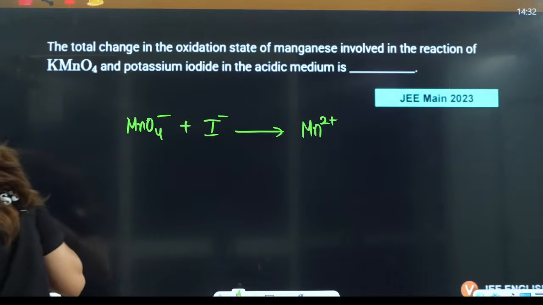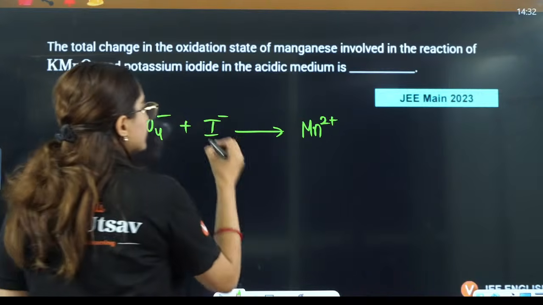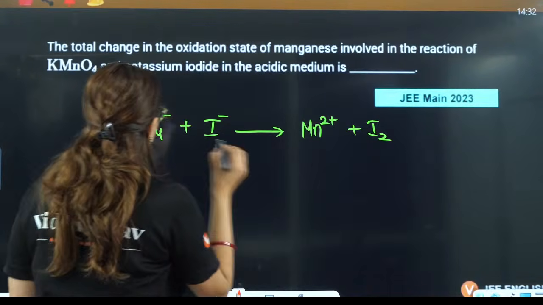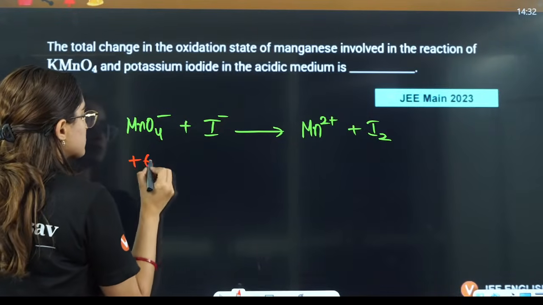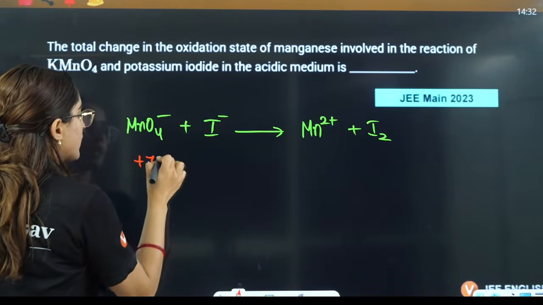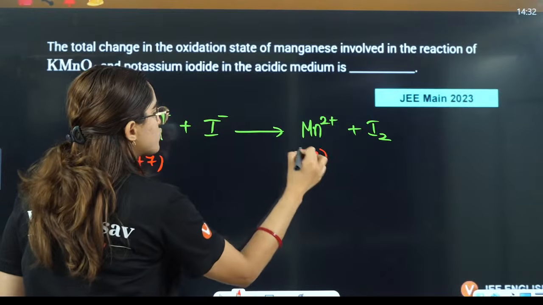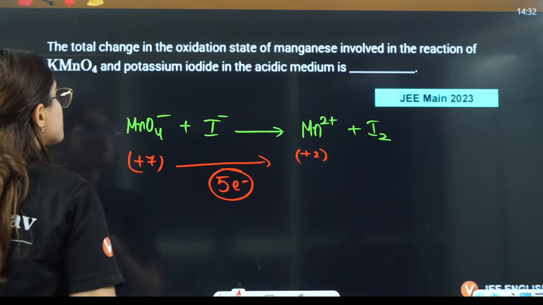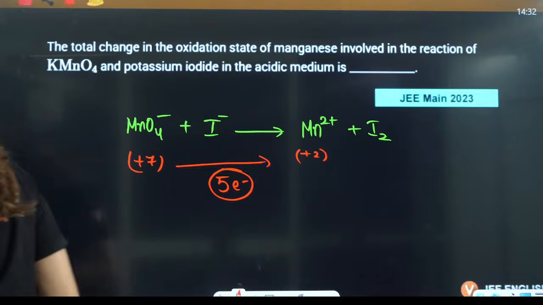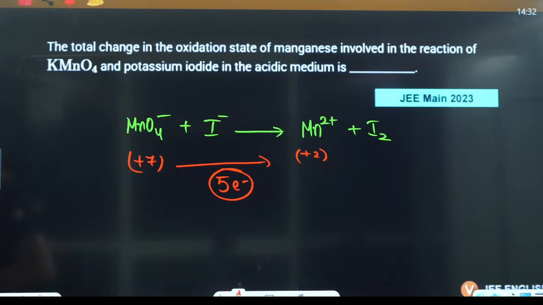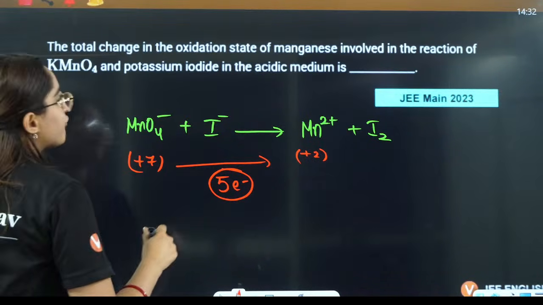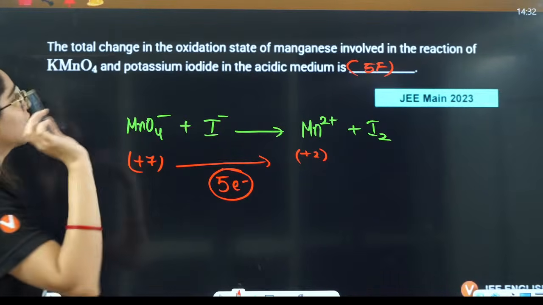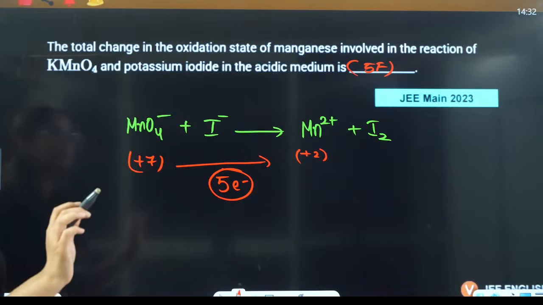Mn2+ positive, yes. Okay, then this is getting converted to I2. Just know this thing: if I see this is +7 oxidation state and this is +2, so the total charge involved is 5 electrons here. So I can see 5 Faraday charges involved here, that means 5 electrons are involved here, right?